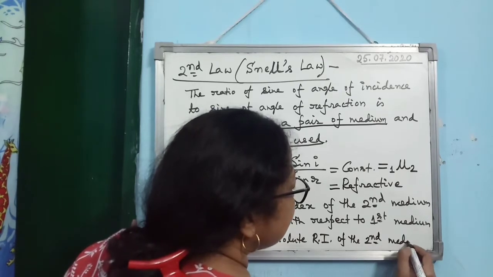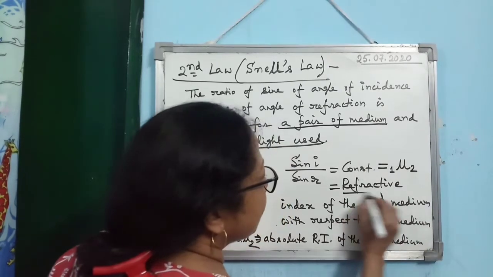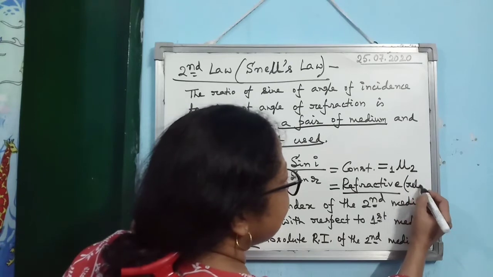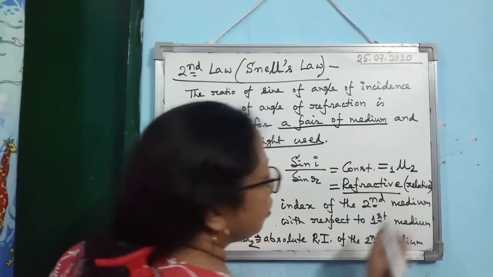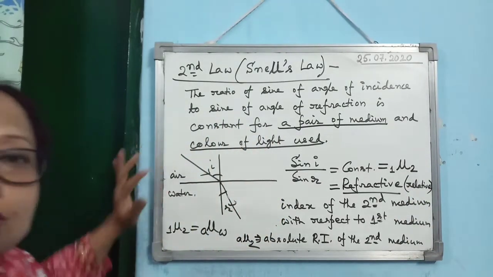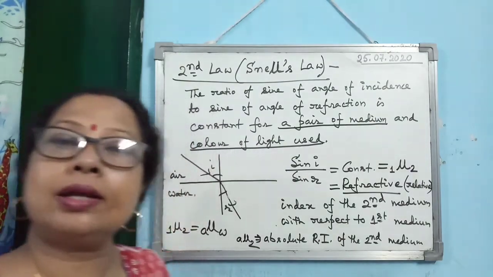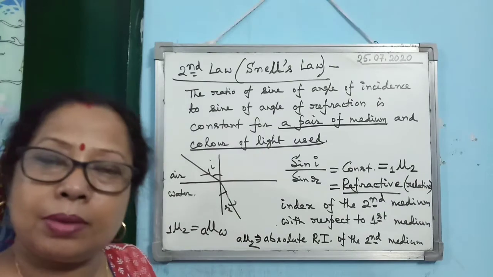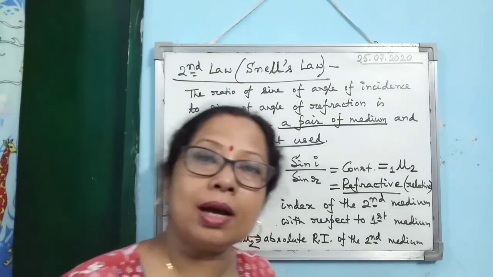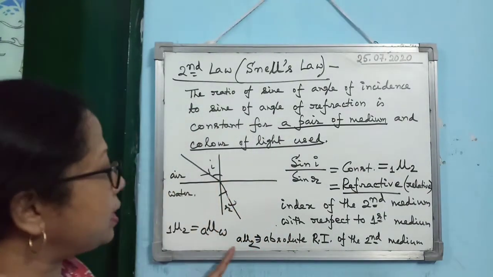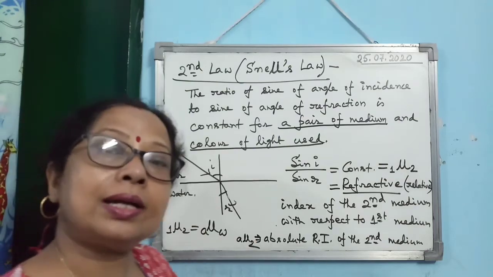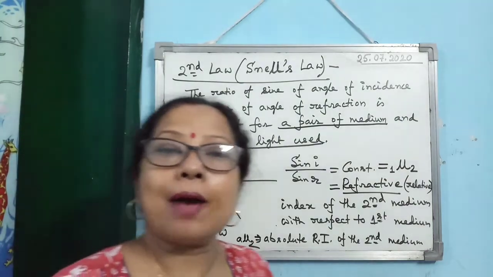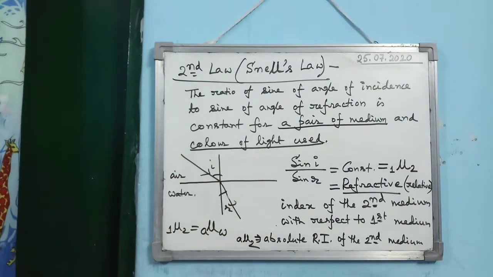Is that clear? This refractive index, what is the name? This is relative refractive index. Okay, when the first medium is not air, then the refractive index is known as the relative refractive index of the second medium with respect to the first medium. But when the first medium is air, then the refractive index is known as the absolute refractive index of the second medium.